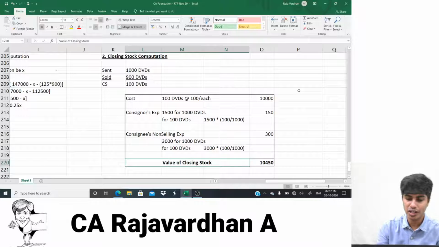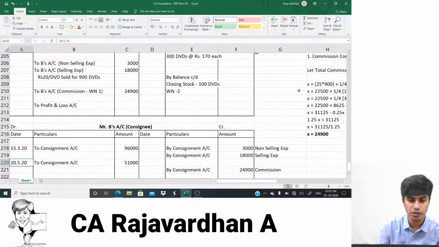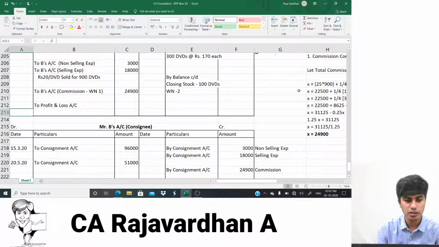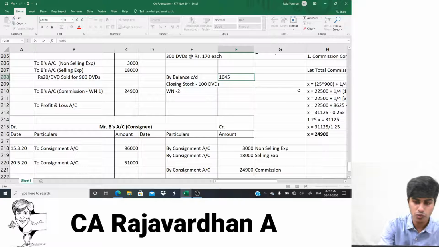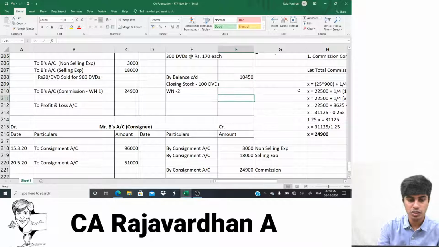I'll post this amount and we're done. 10,450. I'll post it. Okay, where do I write it? Consignment account to the credit. I'll write here working note number 2. How much is it? 10,450. Once I post that, I would just have to take totals now.